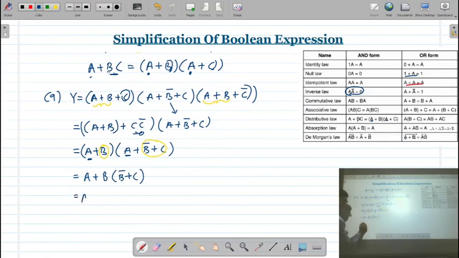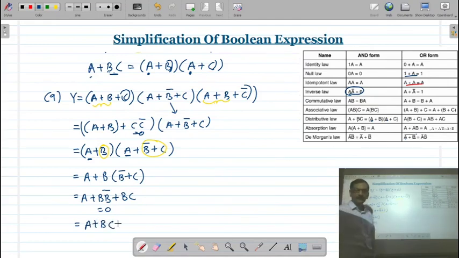And this is equal to a plus b b bar plus b c, and b b bar is going to be 0, that is equal to a plus b c. Correct? So in this way you can see within 3 or 4 steps we have simplified the expression. Otherwise, when you open the brackets, you will find a difficult expression for the simplification.